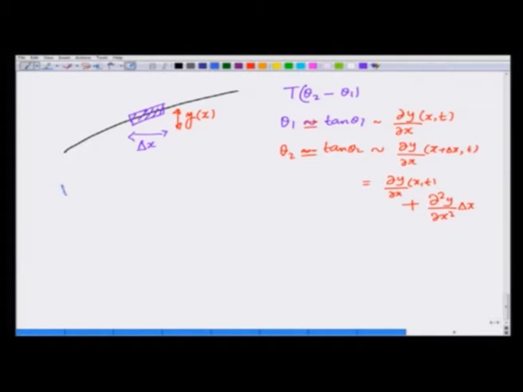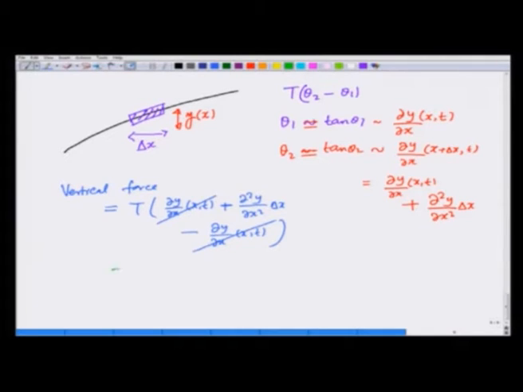So, the vertical force comes out to be T times theta 2, which is dy/dx at x, t plus d²y/dx² delta x, minus dy/dx at x and t. This cancels and this is what I get.